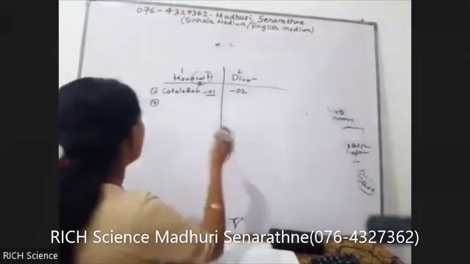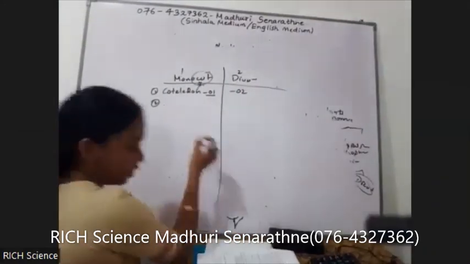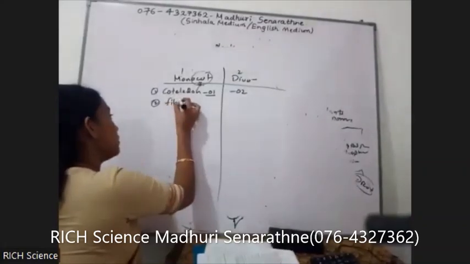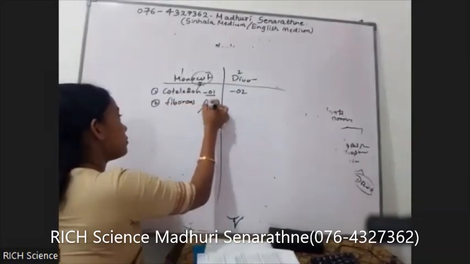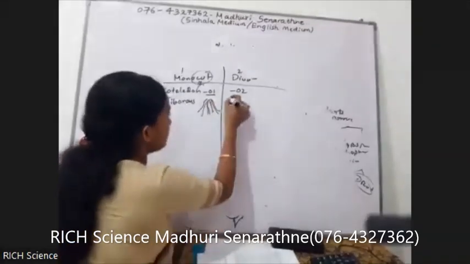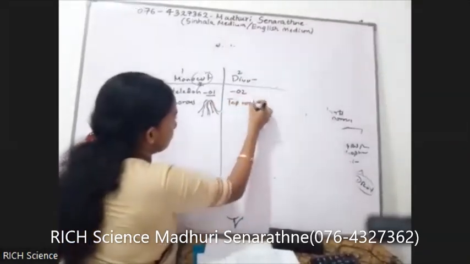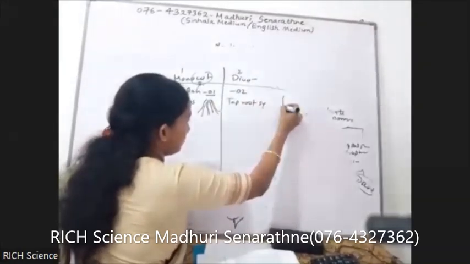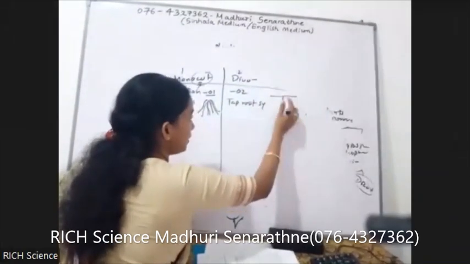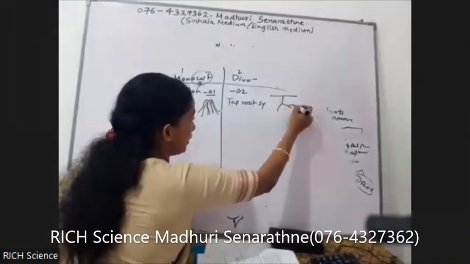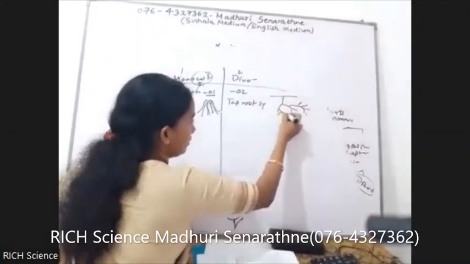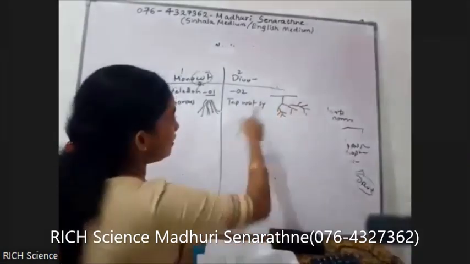So the second one is, what about their root system? Here, fibrous root system. Here, taproot system. This is the taproot. This is the ground level. This is the taproot, and it is branched into two, and again branched. So many times branched. This is the taproot system.